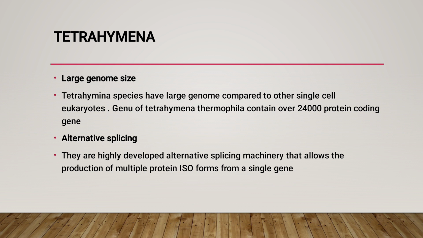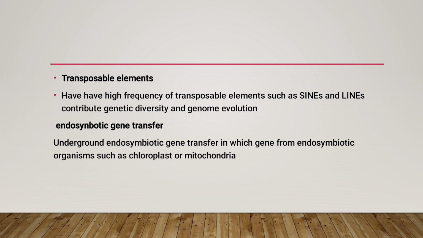Then Tetrahymena shows alternative splicing, which means they can produce multiple proteins from a single gene. This method of splicing is known as alternative splicing. It is present in Tetrahymena. Then the presence of transposable elements. Tetrahymena have a high frequency of transposable elements such as SINEs, LINEs, etc. This contributes to genetic diversity and genome evolution. Then endosymbiotic gene transfer.